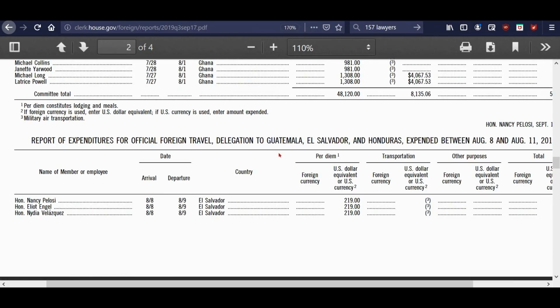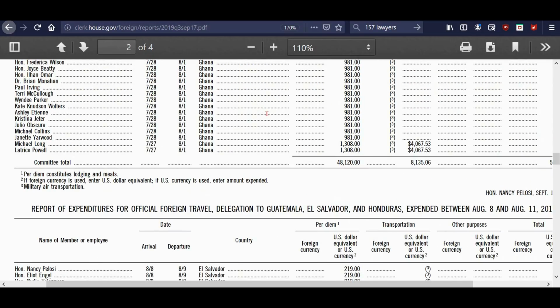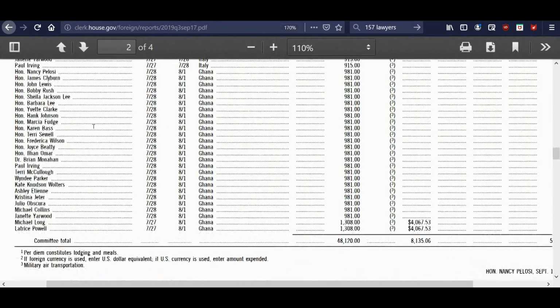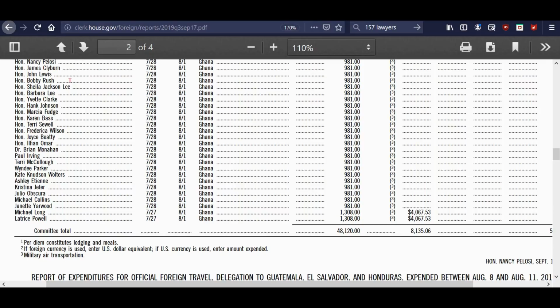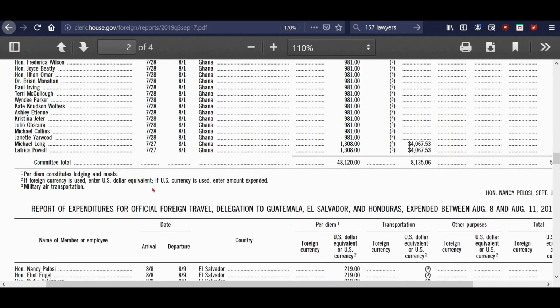Anyway, how about this one? Guatemala, El Salvador, and Honduras. And this is between August 8th and August 11th. Now, they just barely got back from that trip. And Nancy Pelosi's in that group. Yep. Nancy Pelosi. Here's all the winners. Nancy Pelosi, James Clyburn, John Lewis, Bobby Rush, Sheila Jackson Lee, Barbara Lee, Yvette Clarke, Hank Johnson. Oh, he's the one that thought Guam might tip over. Yeah, he's a winner. Marcia Fudge, Karen Bass, Terri Sewell, Frederica Wilson, another gem there, Joyce Beatty, Ilhan Omar. Yeah, so those are the ones that went there.